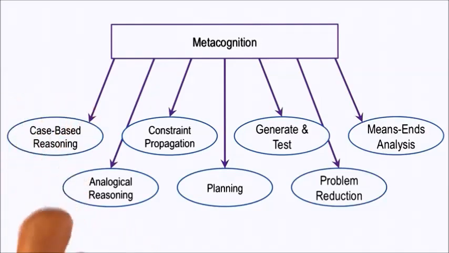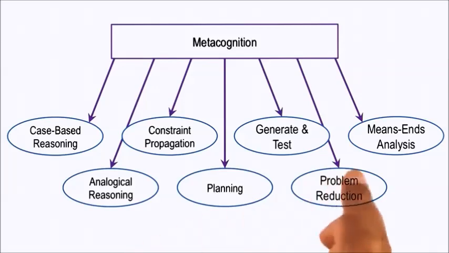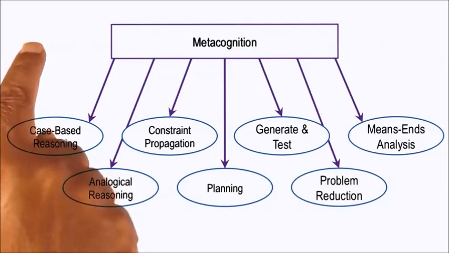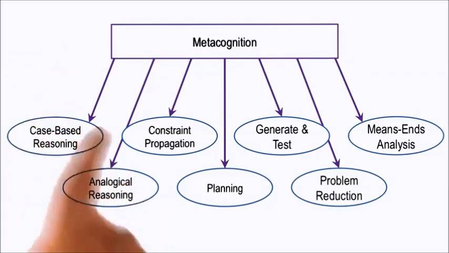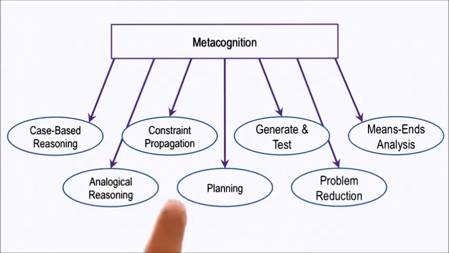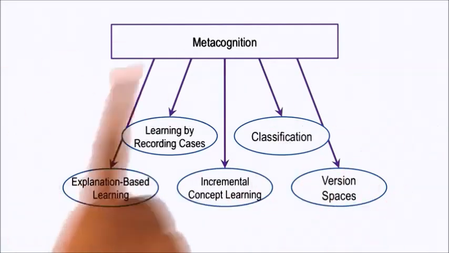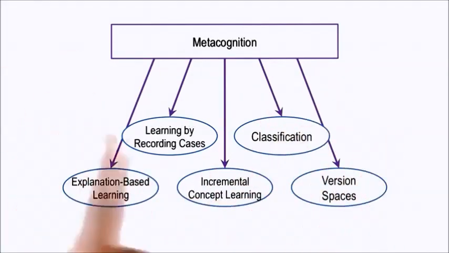A third criterion that metacognition can use to select between these various methods is quality of solutions. Some methods come with guarantees of quality of solutions. For example, logic is a method that provides some guarantees of the correctness of solutions. Thus, if this is a problem for which computational efficiency is not important, but the quality of solutions is critical, we might want to use the method of logic because it provides some guarantees of the quality, although it might be computationally inefficient. The same kind of analysis holds for selecting between different learning methods.